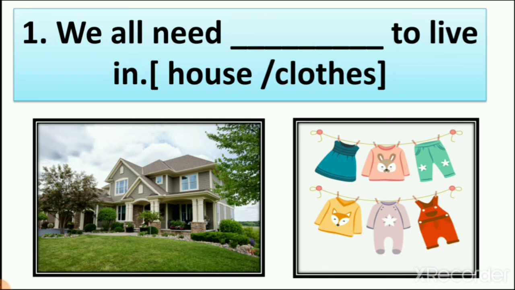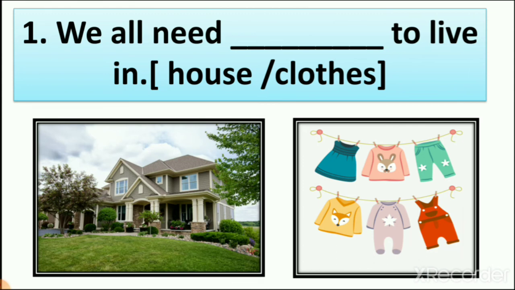We have here two pictures and two options also, house and clothes. When we learn in this lesson about house and clothes, we learn that both things protect us from heat, cold, rain and wind. But in which thing are we living?